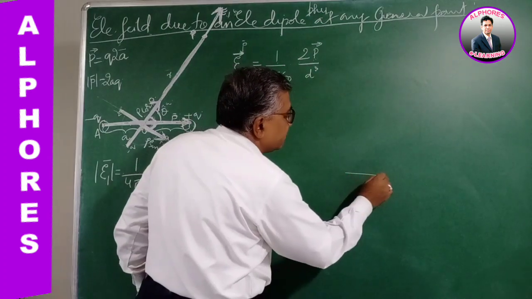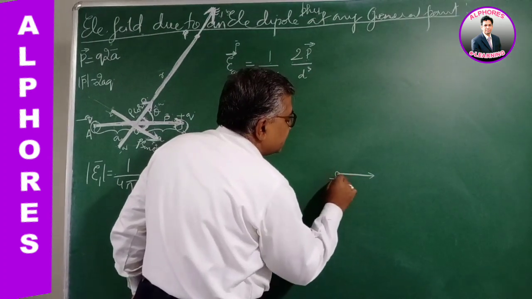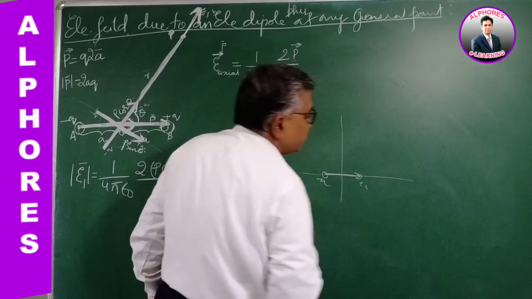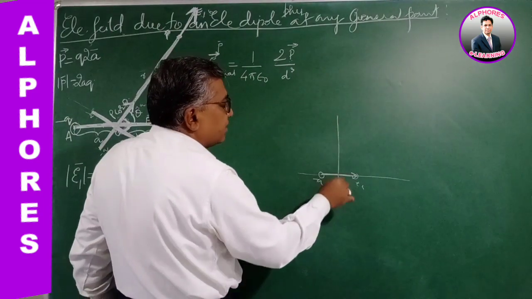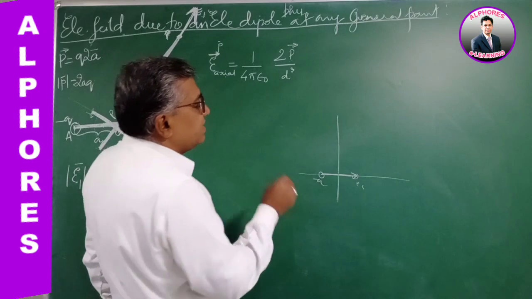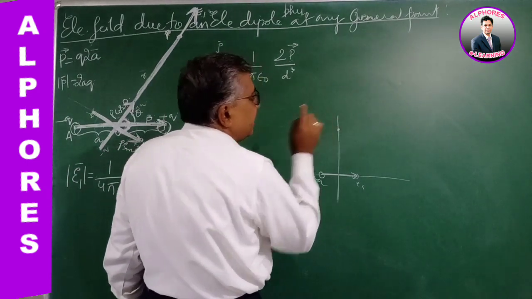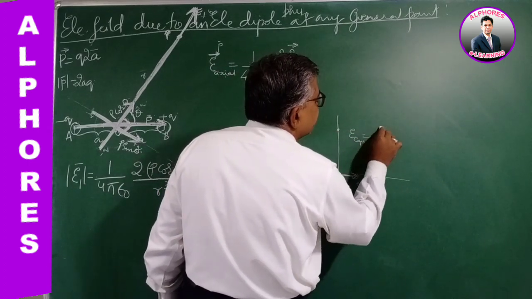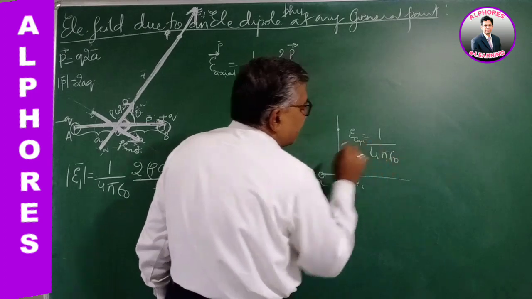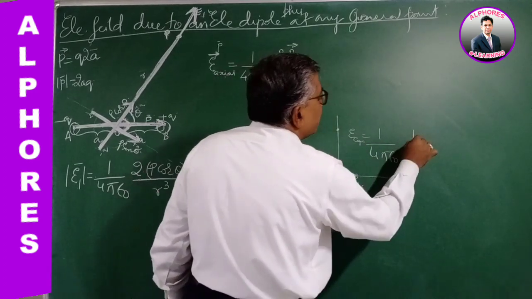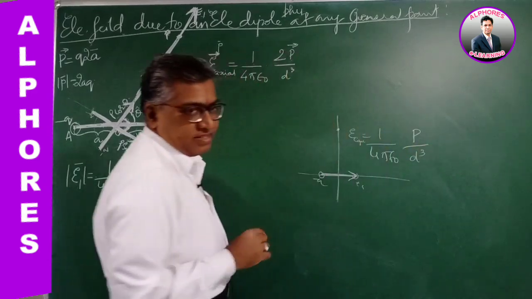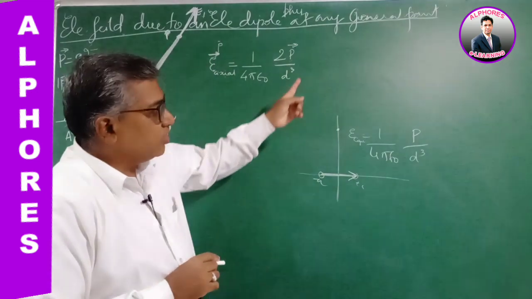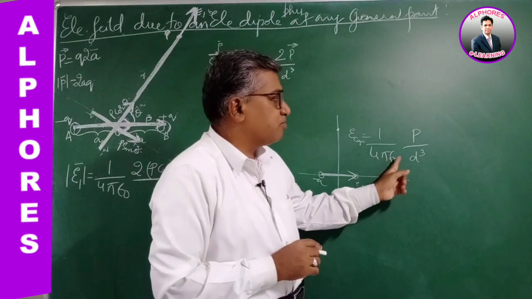So we have learned, suppose I consider an electric dipole like this, minus q and plus q. This is the equatorial line. The axial line is the line passing through the charges. The line perpendicular to the axial line passing through the center is the equatorial line. At any point on the equatorial line, the electric field intensity E equatorial is 1 by 4 pi epsilon naught times the dipole moment P by d cube. We have evaluated earlier that the electric field intensity at a point on the equatorial line is 1 by 4 pi epsilon naught P by d cube.